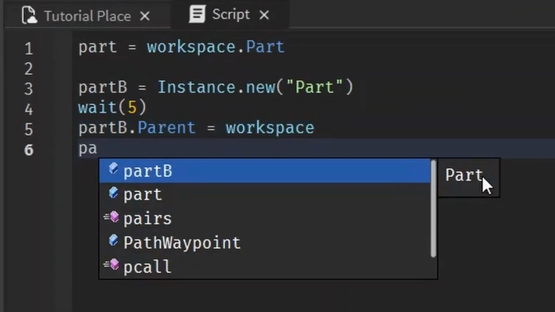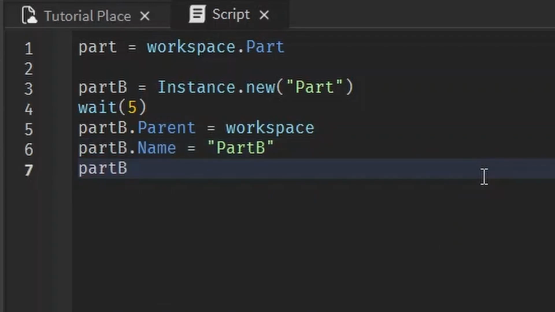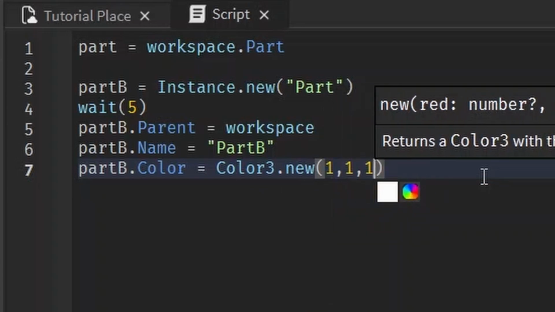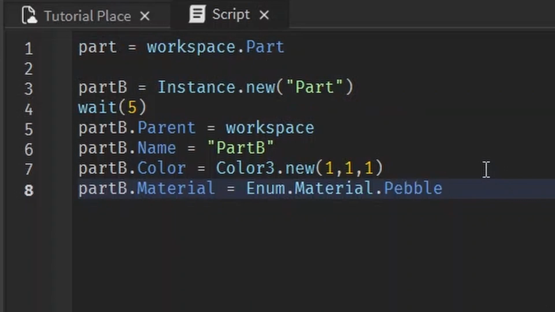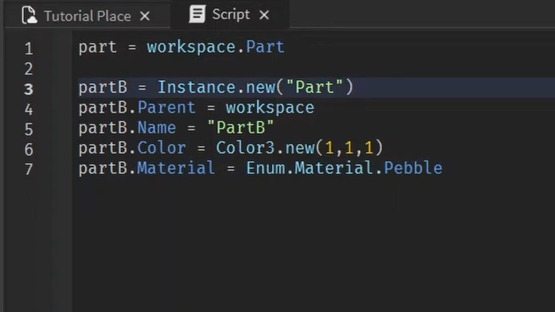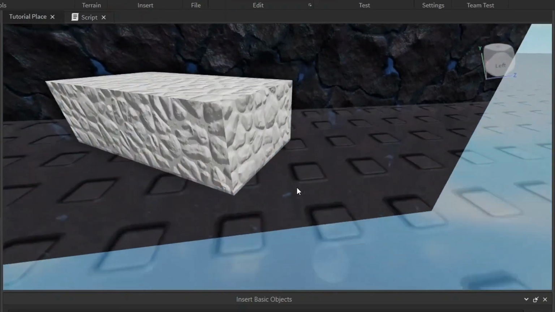We can change whatever property we want on this part B. We can change the name to be equal to part B. We can change the color to be Color3.new and make it completely white. We can change the material. It's as good a part as any. It's a real working part and you can do whatever you want with it. But I'm not going to wait 5 seconds every time. Forget that. Ta-da! Well, that looks interesting.